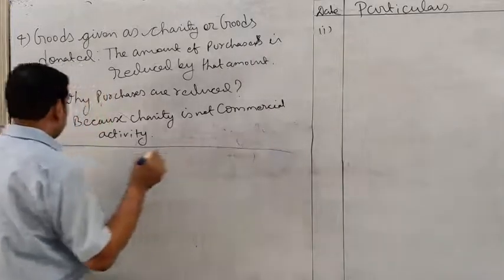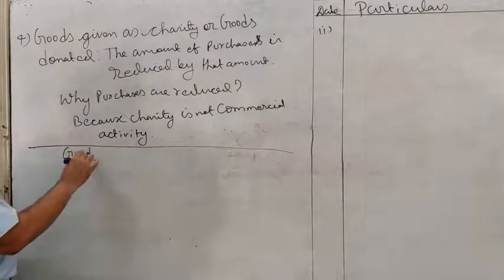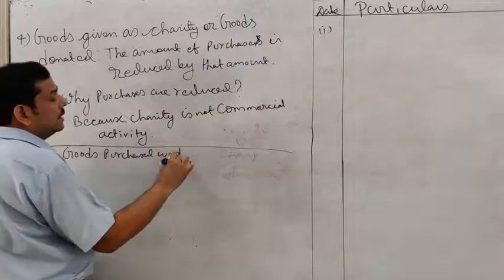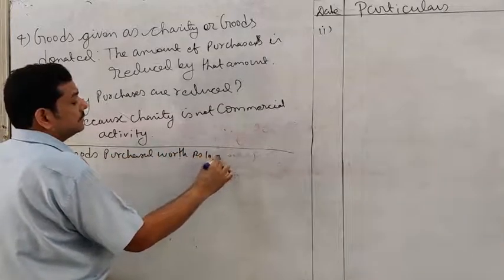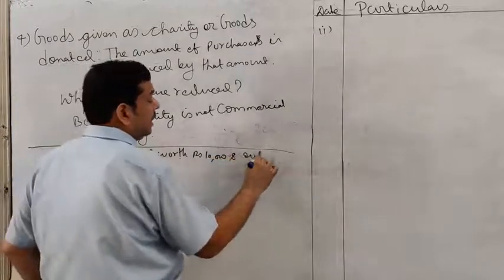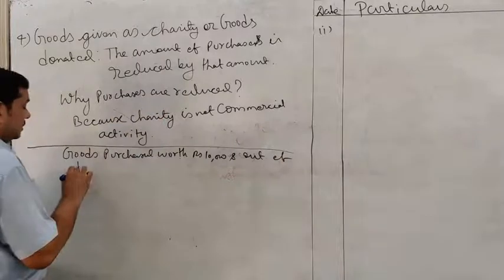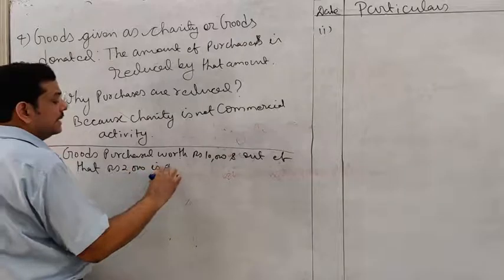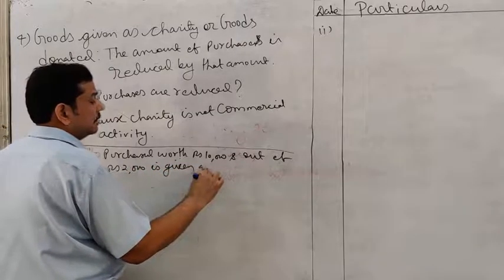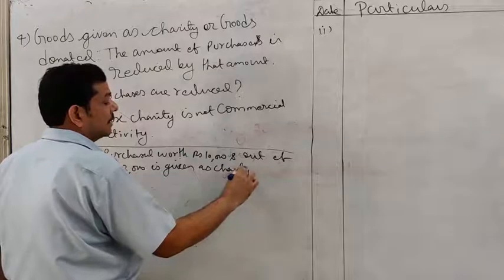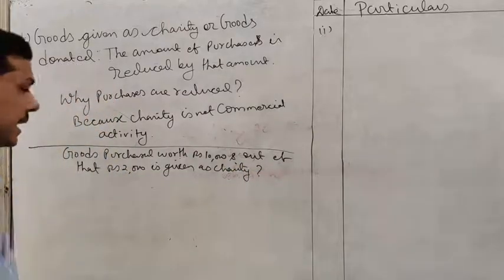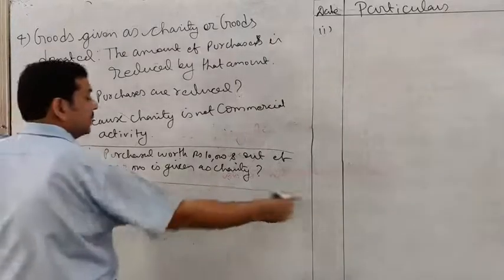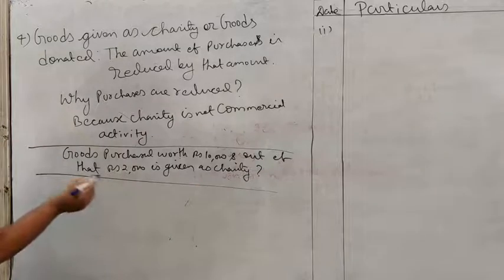Example: goods purchased worth rupees 10,000, and out of that rupees 2,000 worth of goods is given as charity. Now the question is, calculate the amount of stock left with you or make an accounting treatment. What entry will be passed?